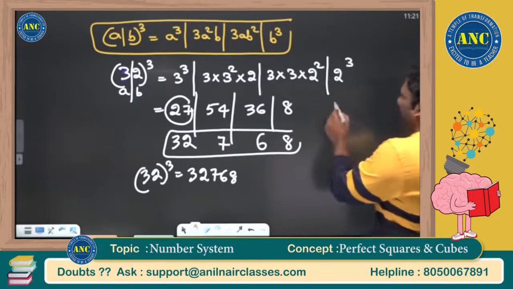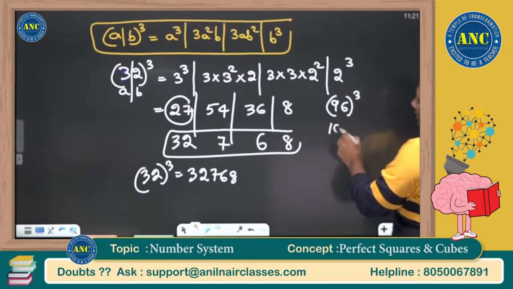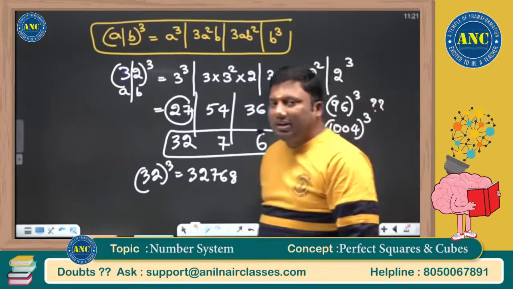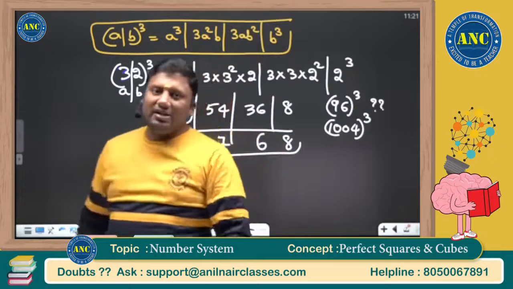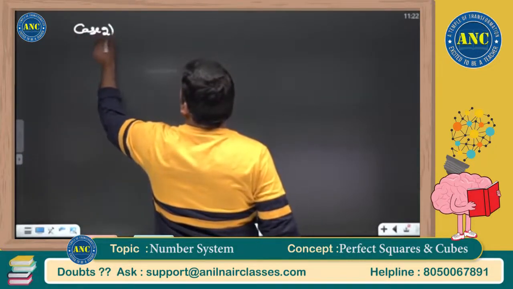Sir, what will happen? A student might ask me, sir, how to find out 96 whole cube, 1004 whole cube? Don't you think by solving this logic, it will be a little difficult? Yes, that is the reason we optimize. Another very interesting logic in concept number 3.